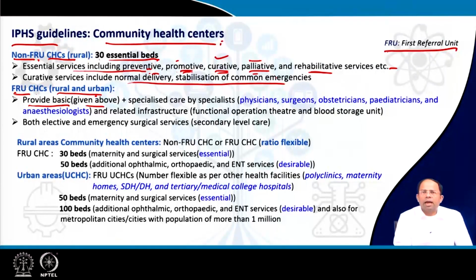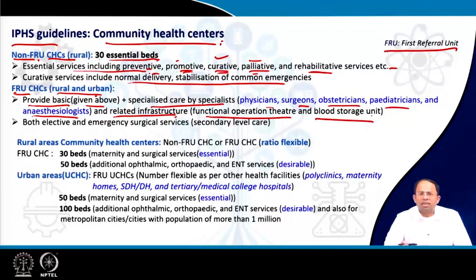But in addition to that, specialized care by specialists could be given, like physicians, surgeons, obstetricians, pediatricians and anesthesiologists could be there in these kinds of facilities, and the relative infrastructure which is required for the different operations and other kinds of handling of emergencies, that is, a functional operation theatre, blood storage unit, all these things are required so that we can do more complex operations and so on.